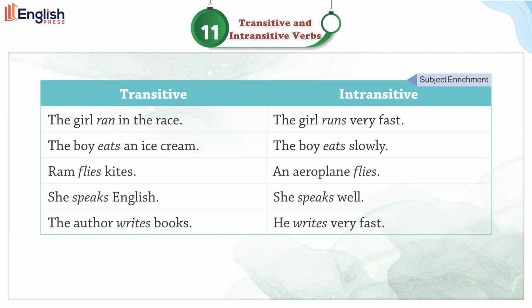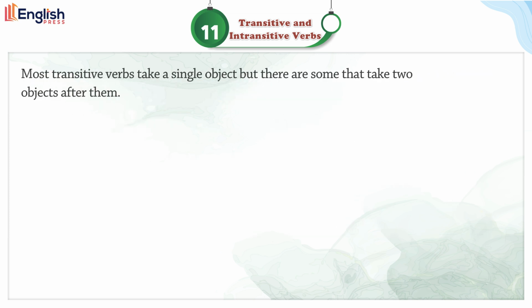Ram flies kites. An aeroplane flies. She speaks English. She speaks well. The author writes books. He writes very fast.